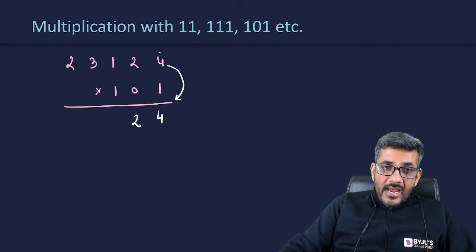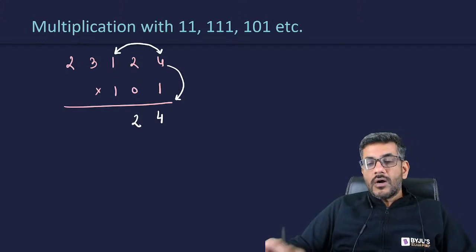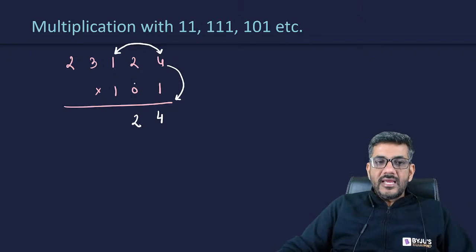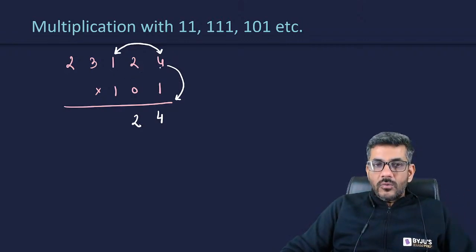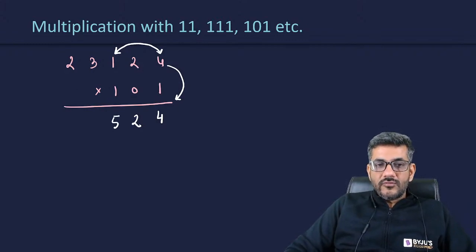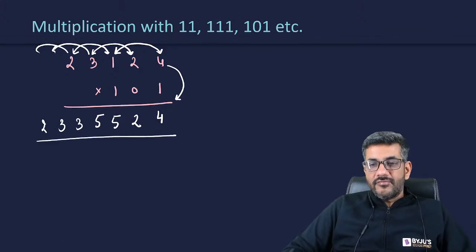And then add 4 plus 1, leaving 2 behind. 2 को आपने ऐड ही नहीं करना. It is like 1 के लिए ऐड करना है, 0 के लिए नहीं करना है. So 1, 0, 1. So 1 is added, 2 is not added, 4 is added. So 1 plus 4 is equal to 5. Similarly, 3 plus 2 is equal to 5. Similarly, 2 plus 1 is equal to 3. Similarly, 3 plus nothing is 3 and 2 plus nothing is 2. So therefore my answer is 2, 3, 3, 5, 5, 2, 4.